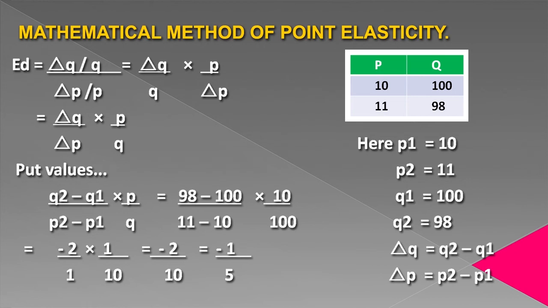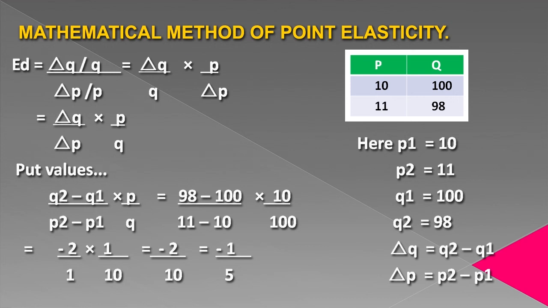So, according to formula, point elasticity formula is ED equals delta Q divided by Q, whole divided by delta P divided by P. When we take the inverse of our division, that will be multiplication.